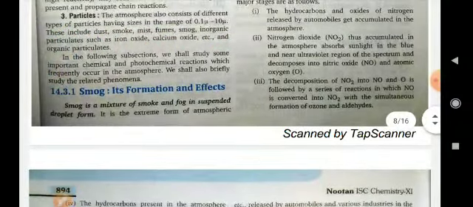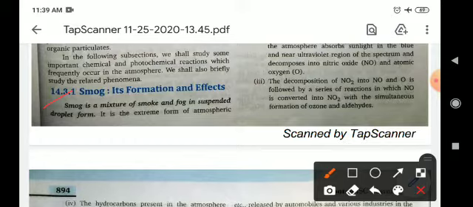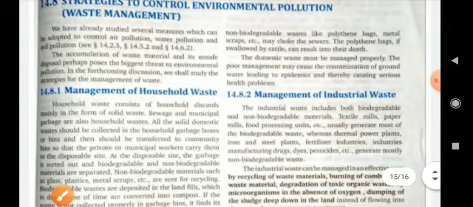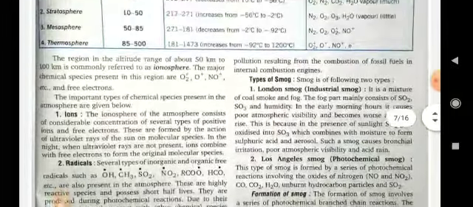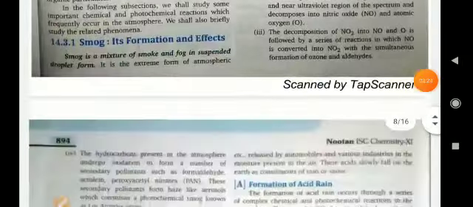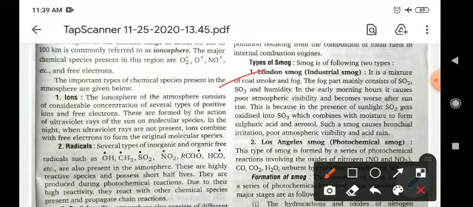Now, what is smoke? Smoke is the mixture of smoke and fog in suspended droplet form. Types of smoke: London smoke, or industrial smoke, meaning the gases like SO2, SO3 which come out from the industries.